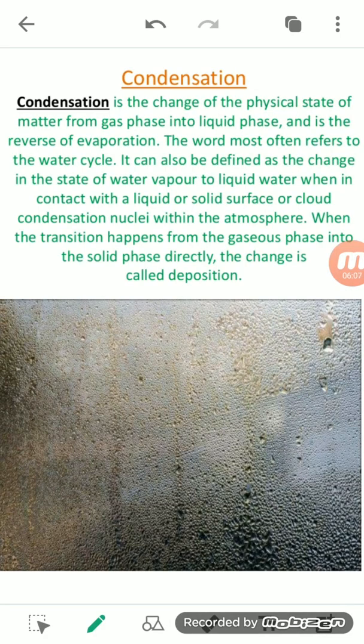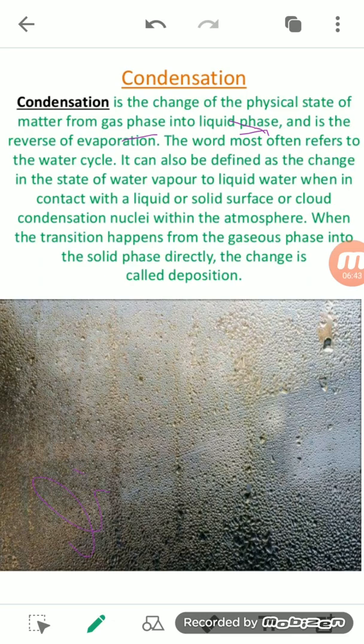Condensation is what? It is the process of the change of gases into liquid. Evaporation was just the opposite of condensation. That is, evaporation is a process in which liquid gets converted into gas, but in condensation, the matter which is in the gaseous phase changes into the liquid phase. So it is also a reverse of evaporation.